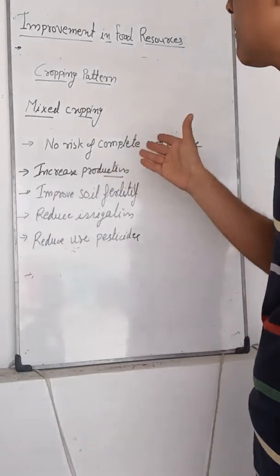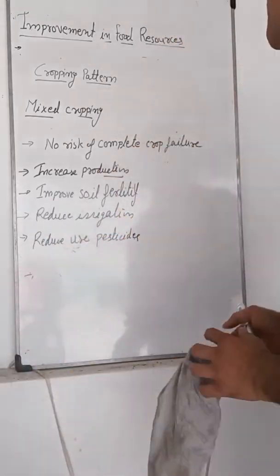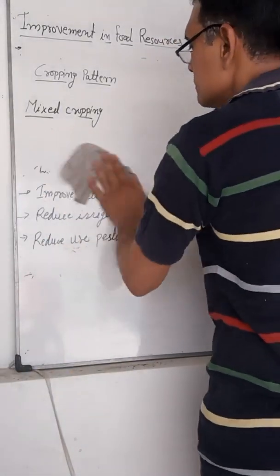Nutrients can be utilized maximally. These are some benefits of mixed cropping.